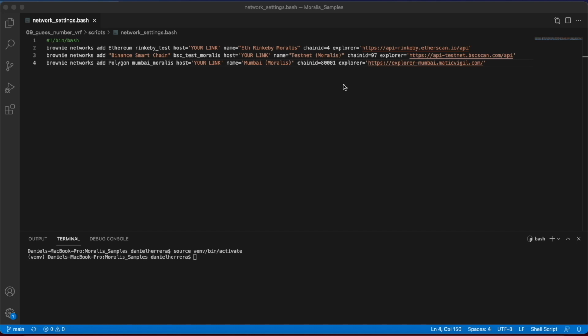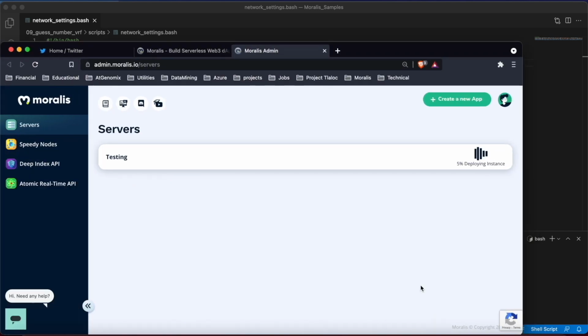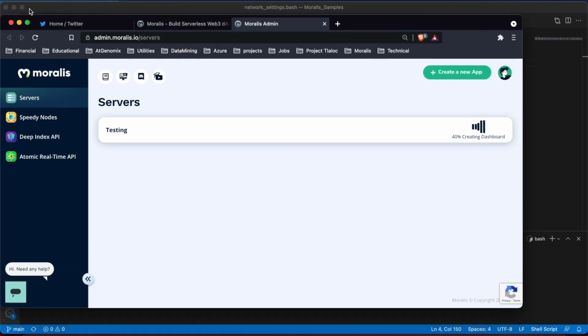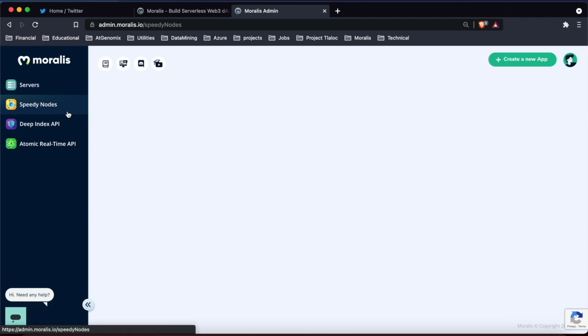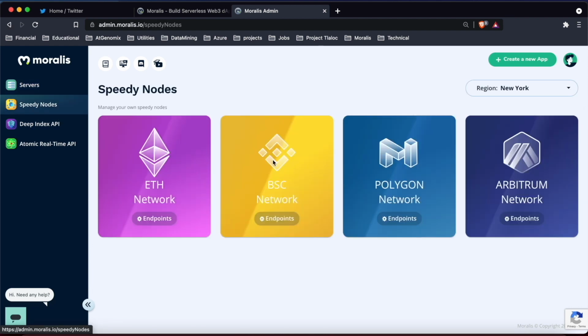And the host is something that you are going to get while you visit Moralis. Here in Moralis, you can go to Speedy Nodes, and you can choose all the endpoints that you might want to configure in your file and get your own personal link for that purpose.